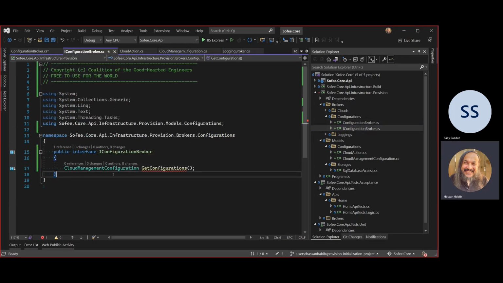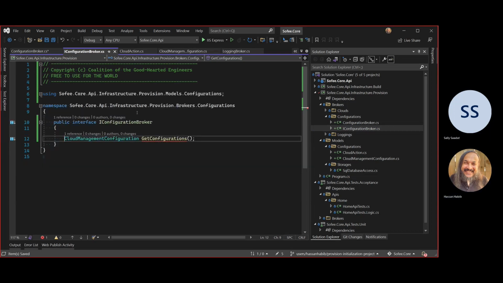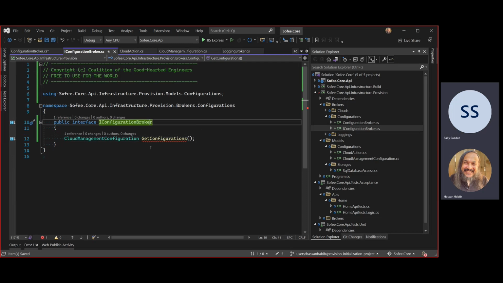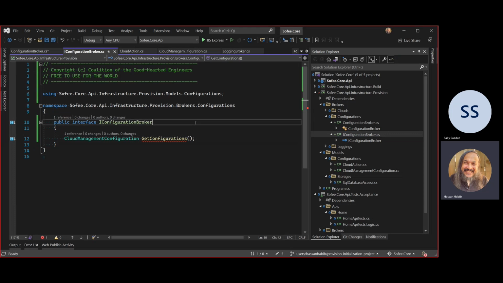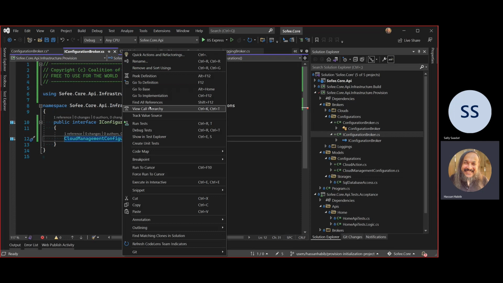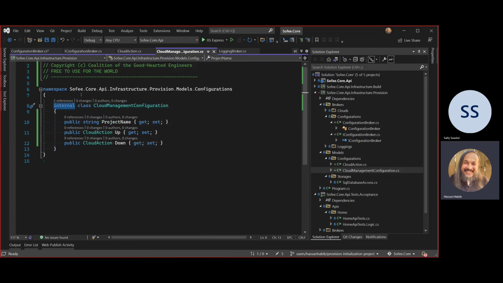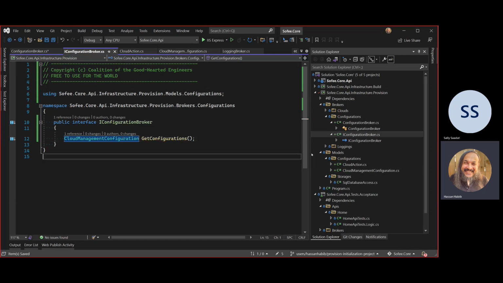So you see the pattern here. Let's see why this guy's mad. Get configurations, inconsistent accessibility. Why this time you didn't put partial like the other brokers? Because I'm not planning to create anything underneath it. What is this complaining about? Hold on. The cloud management, oh, maybe the model itself is not declared public. Yeah, there you go. Makes sense. I'm the one who made the mistake. Okay, perfect. So this guy should be happy.